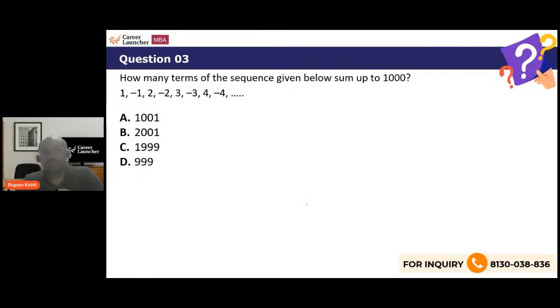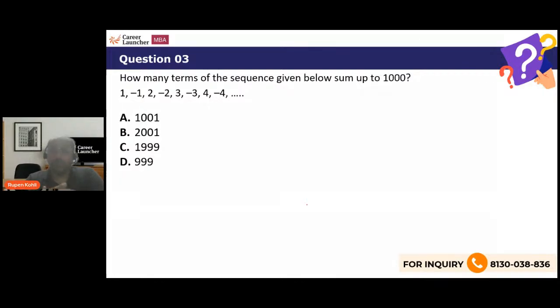Next one. How many terms of the sequence given below sum up to 1,000? And again, the terms are given very directly. And the pattern is also very evident. 1 minus 1, 2 minus 2, 3 minus 3, 4 minus 4, 5 minus 5, 6 minus 6, and so on.